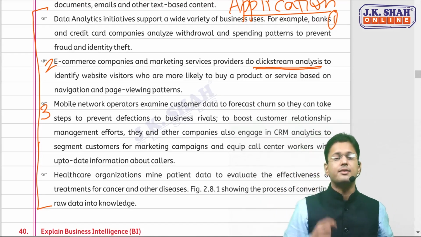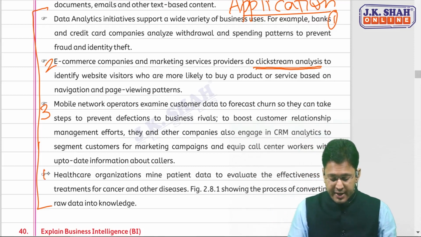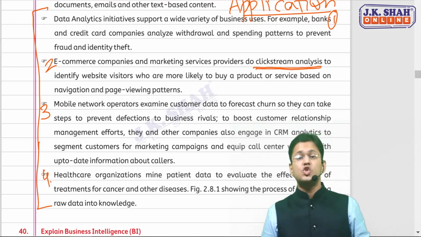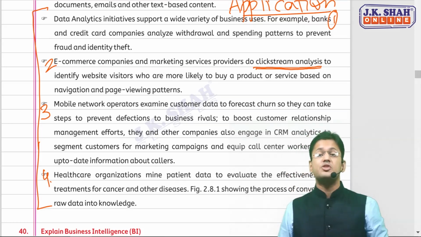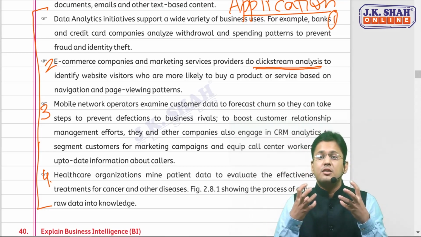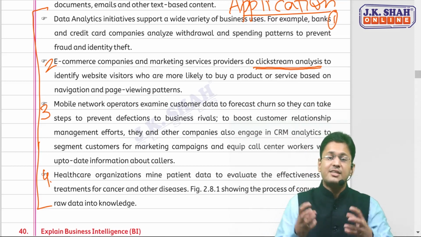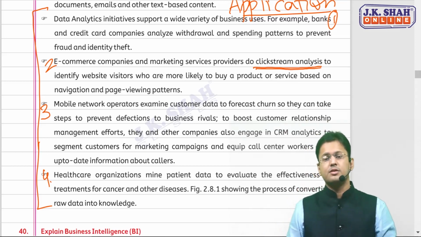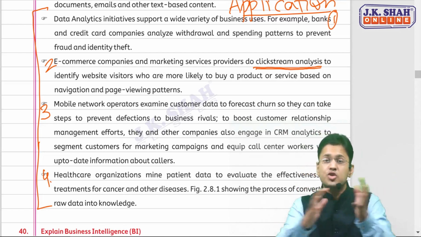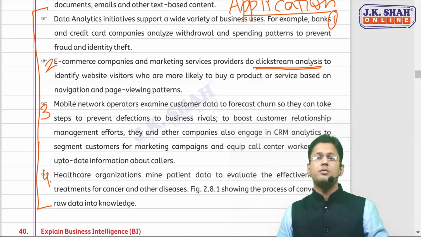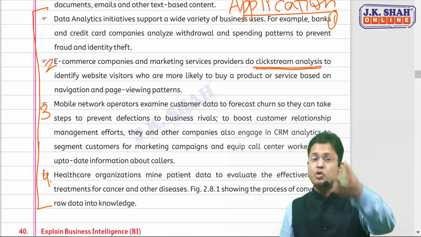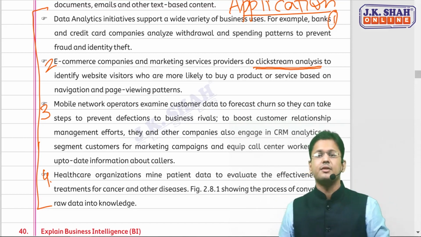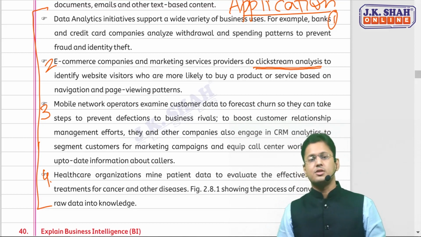The healthcare organizations are using data analytics to treat patients who have severe diseases like cancer. They're mining their data, checking the history of that particular patient's record, so that they can treat him effectively and properly after analyzing everything.